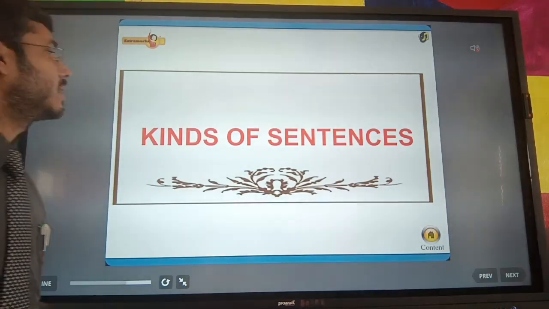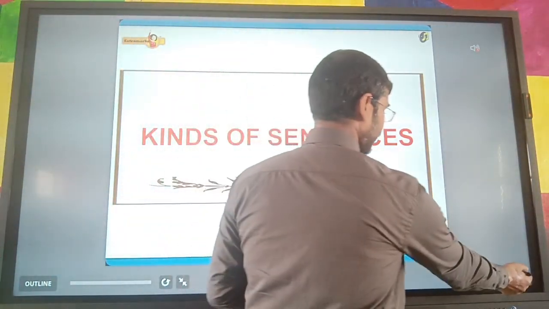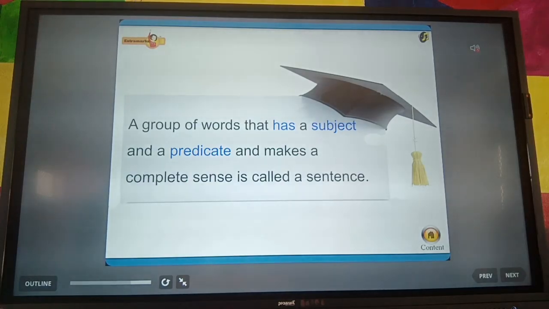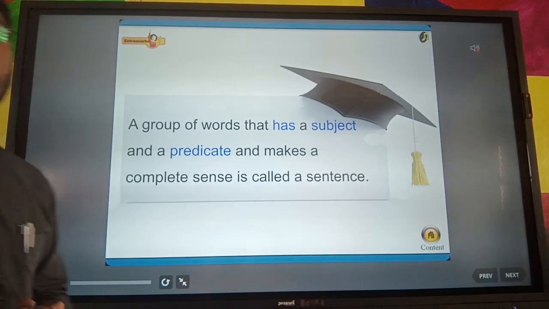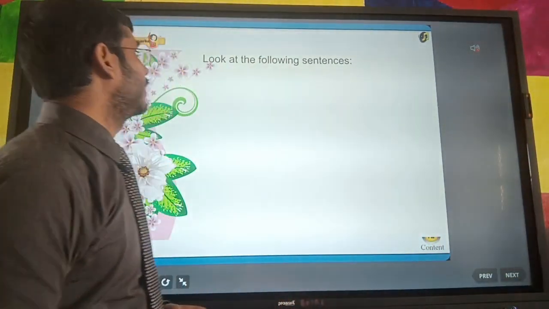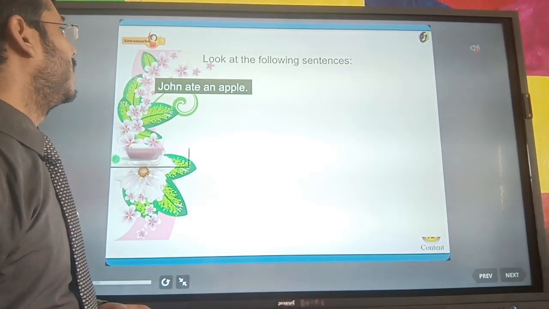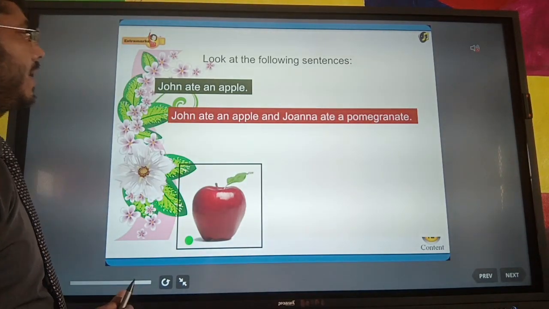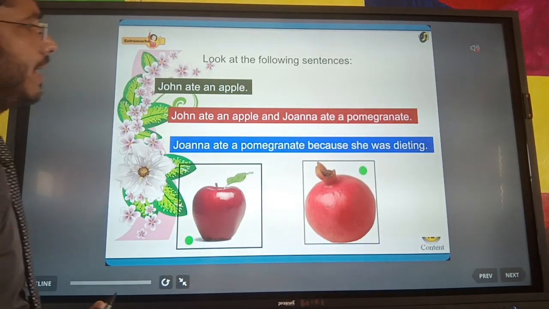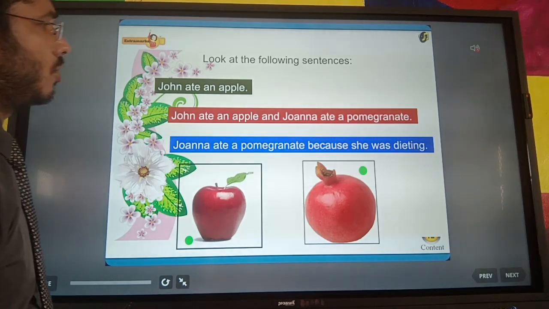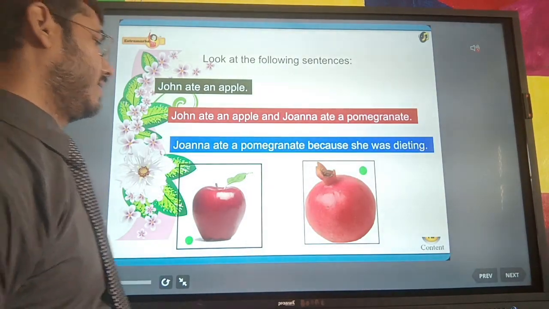Now you see the kinds of sentences. A group of words that has a subject and a predicate and makes complete sense is called a sentence. Look at the following sentences: John ate an apple; John ate an apple and Joanna ate a pomegranate; Joanna ate a pomegranate because she was dieting.